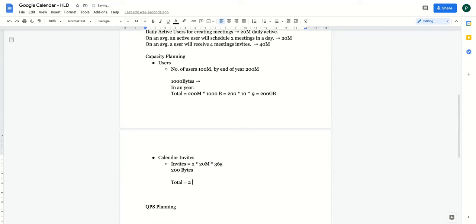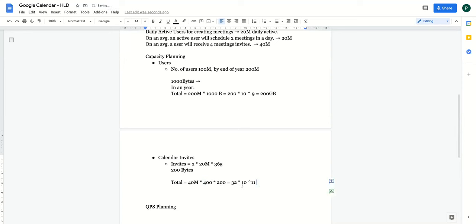So now we can say that total will be equal to 2 into 20 million, so this will become 40 million into 365. So I'm approximating this to 400 into, let's say, 200 bytes of data. So this will become 4 into 4 is 16, into 2 is 32. 32 into how many zeros? 1, 2, 3, 4, 5, so into 10 to the power 11. Correct? 1, 2, 3, 4, 5, and this is 6.